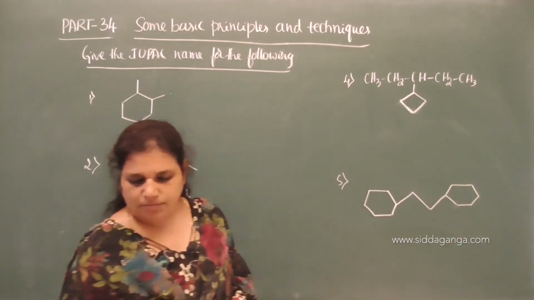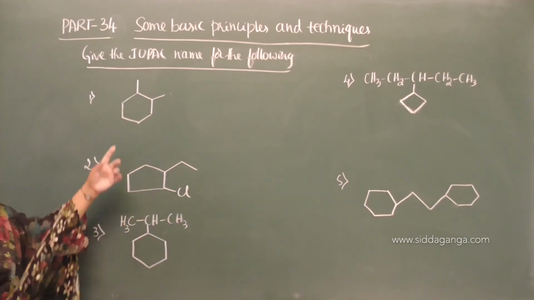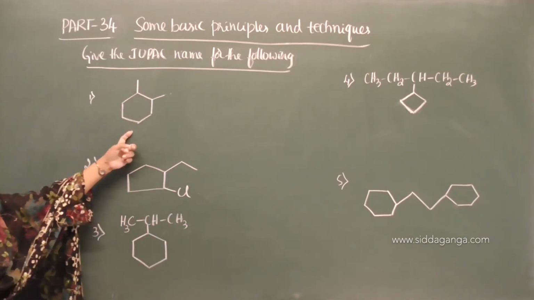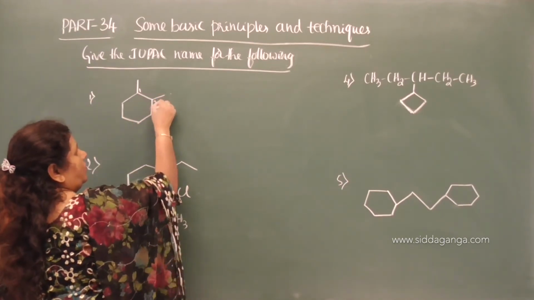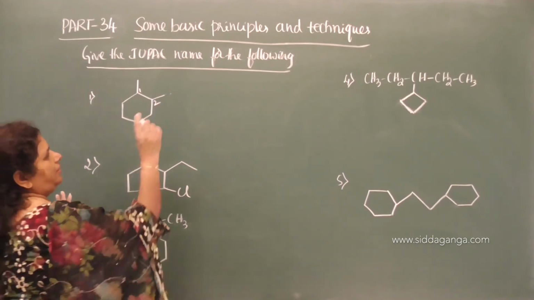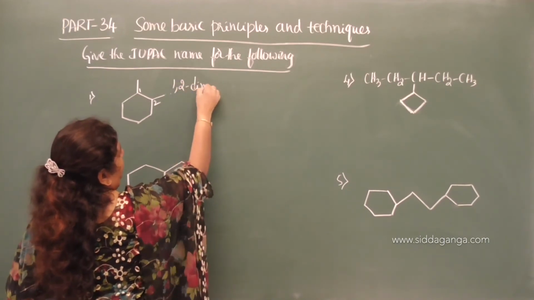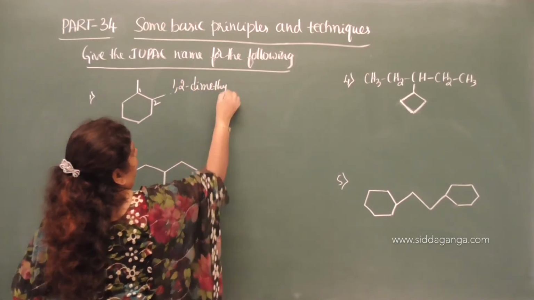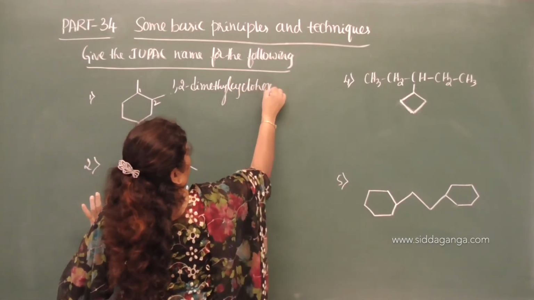So, these are the compounds for IUPAC name. Now, here is cyclohexane and it gets substituted with the two substituents on first and second carbon. Both are methyl groups. Therefore, what is the name? 1, 2 dimethyl cyclohexane.